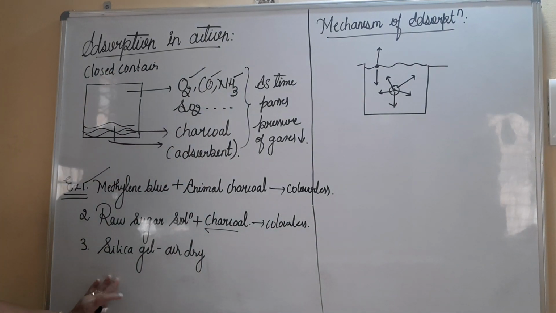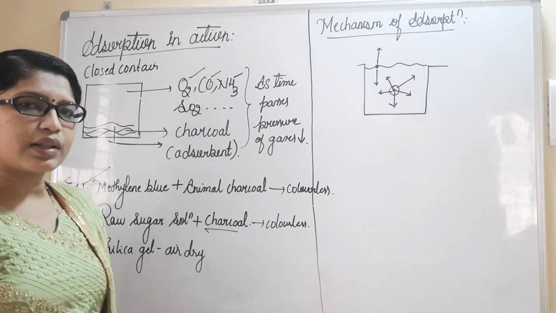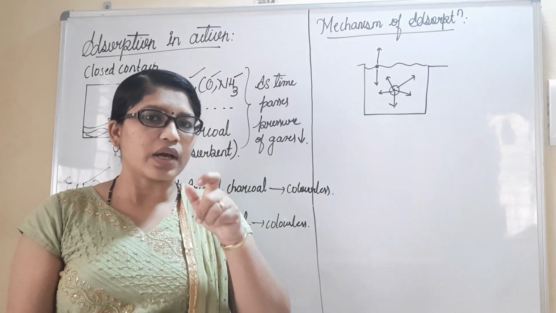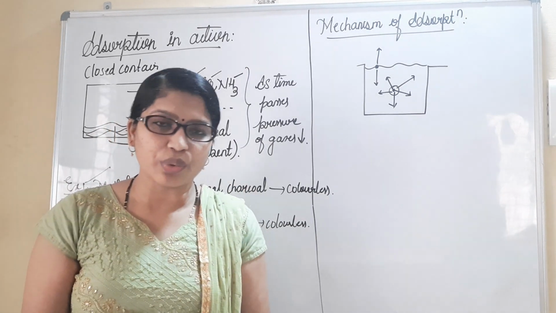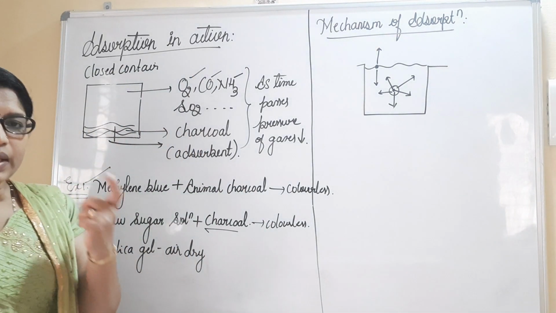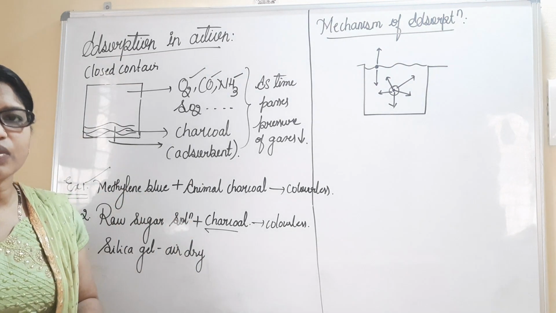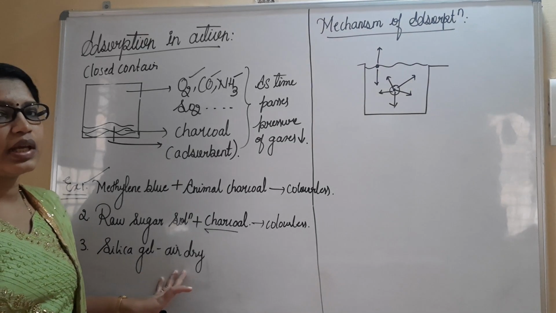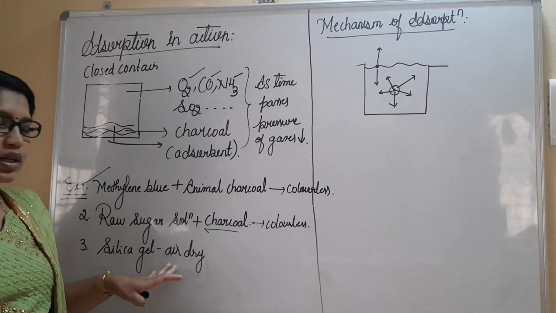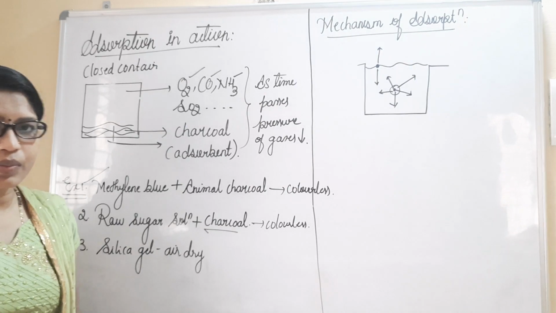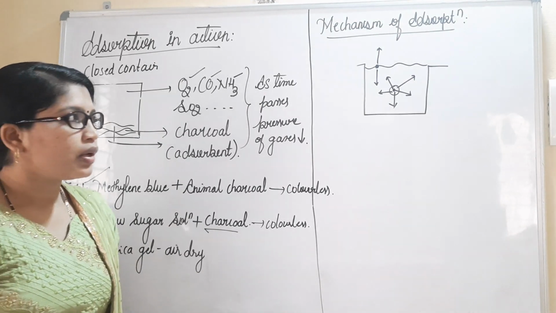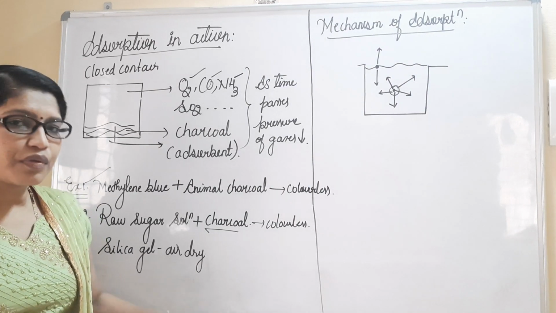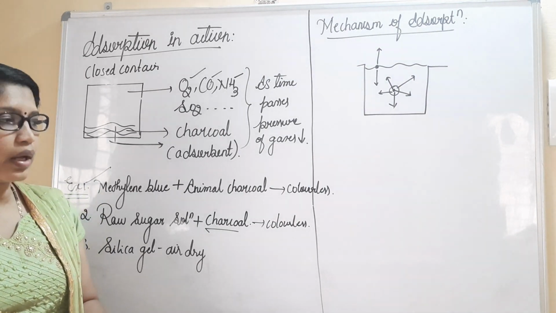See, silica gel, I told you, silica gel is nothing but small particles which are placed in pouches, and those pouches are kept in new bags, so that whatever air or moisture is present inside the bag is going to be absorbed by the silica gel. And silica gel is generally used for drying purposes, drying of the air. So this is all about adsorption examples, how the phenomenon happens.